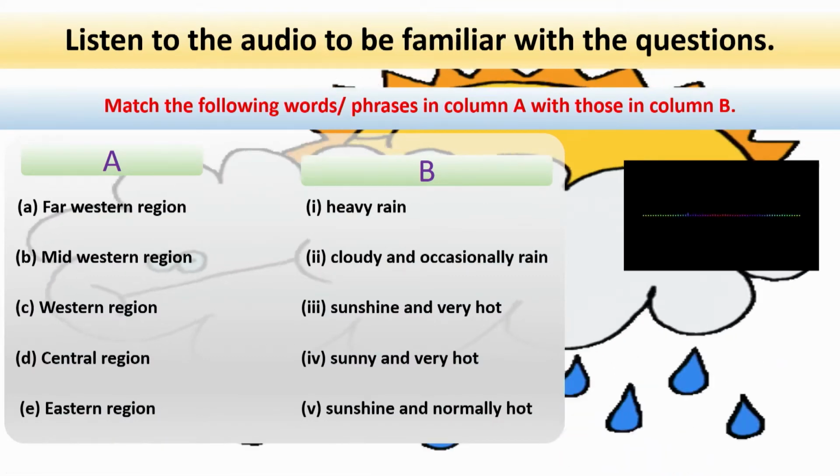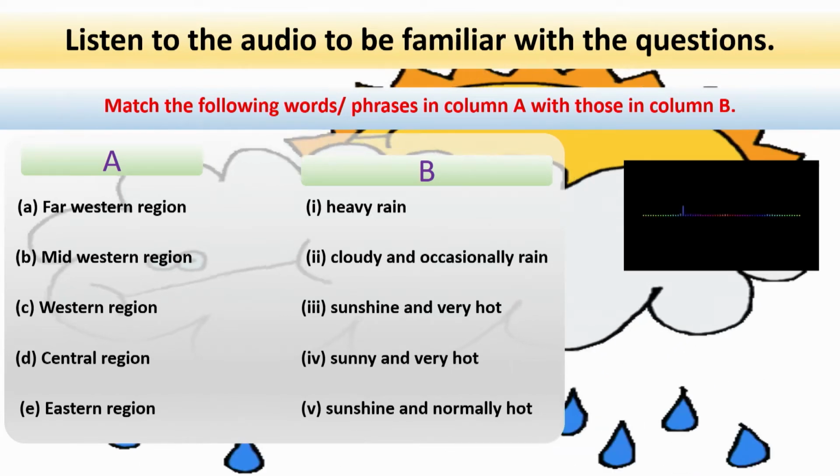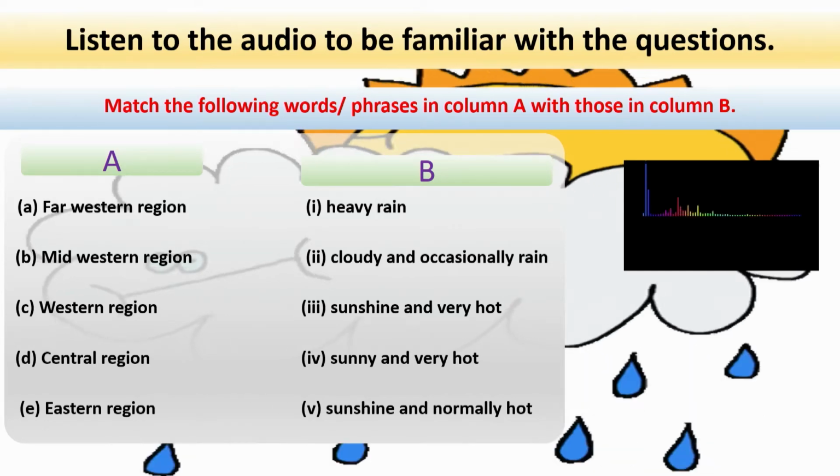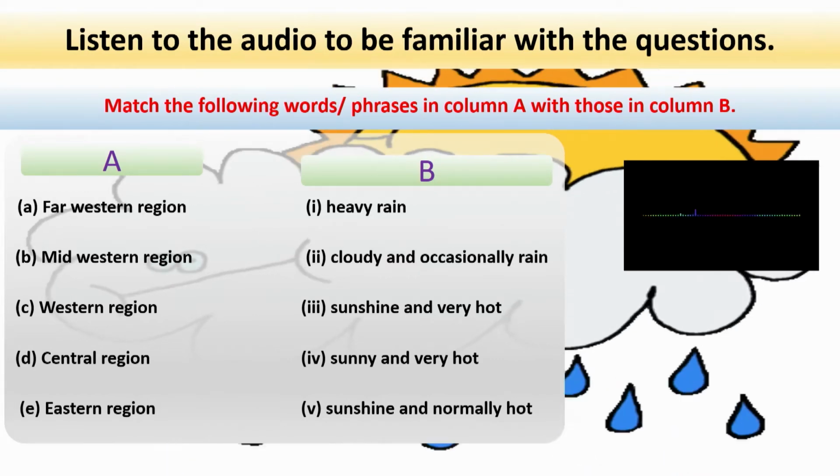Grade 8, Unit 10. Listen to the weather forecast of 5 development regions. Good evening. It's 7:15 p.m. This is the weather forecast for the next 24 hours. Heavy rain is expected in the eastern region of the country. It might be cloudy all the day there, with plenty of rain. In the central region of the country, there will be sunshine and normally hot. In the western region, it can be cloudy and occasionally rain. Moving to the midwestern and far western region of the country, there will be sunshine and very hot. In the western hills, it will be mostly dry and windy.